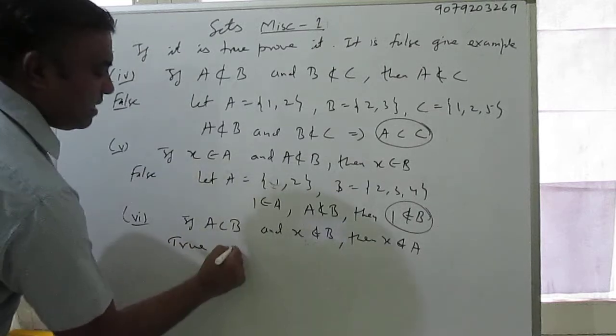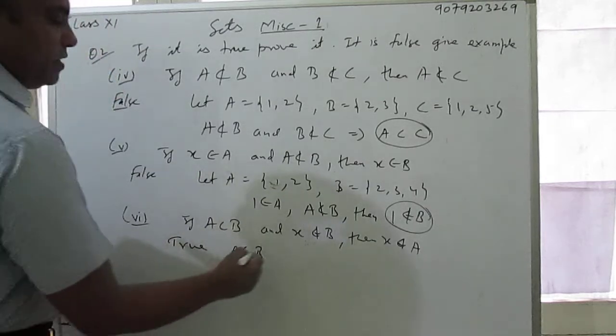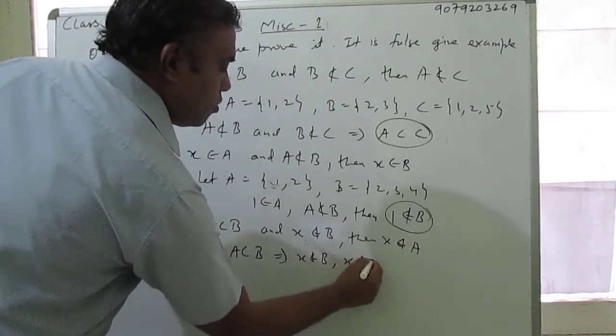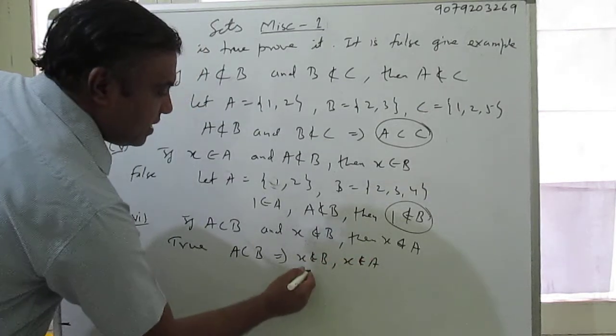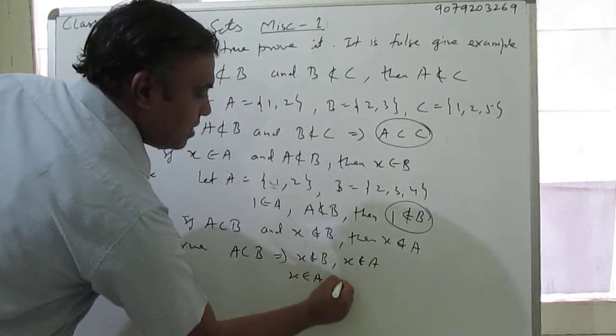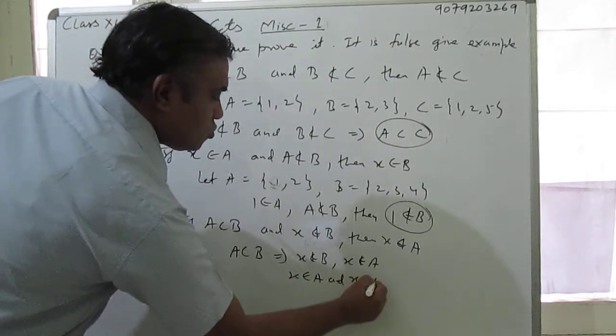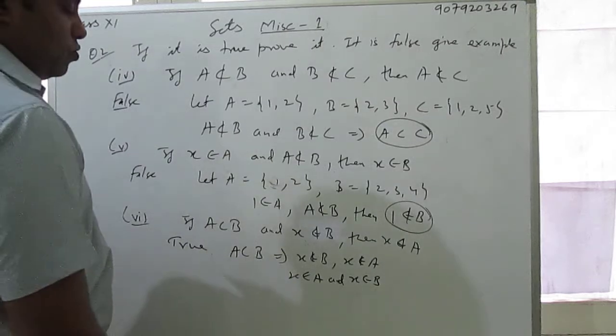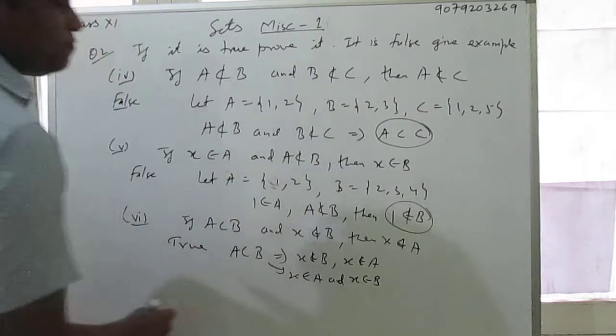We can say that if A is a subset of B, it means X not belongs to B, X not belongs to A. You can say that it means either X belongs to A, and X belongs to B. It is true. This is the definition of subset.